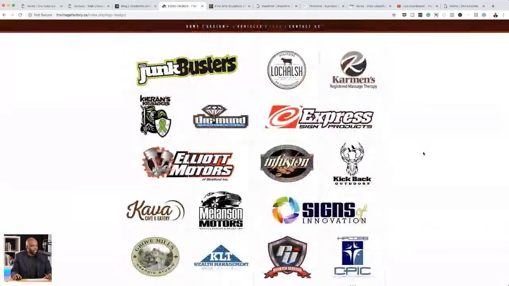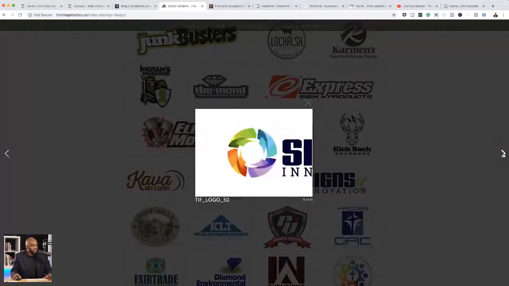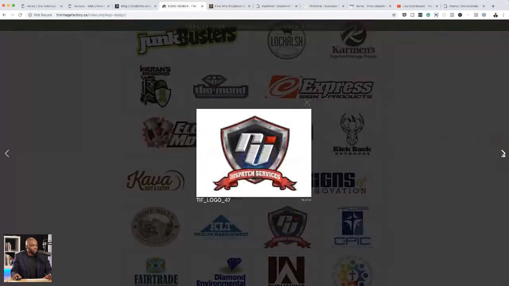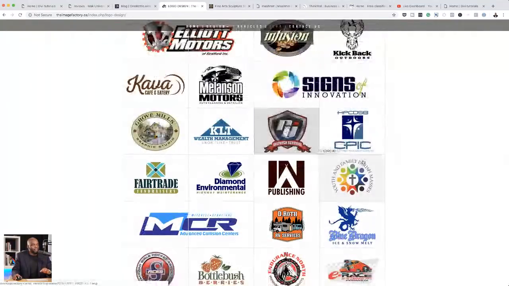I think these are really, really nice logos, actually. Wow. These are really nice logos. Okay. So the way you've laid out the logos here, I would say go with this style. This style is much better than what you're having here on the top.